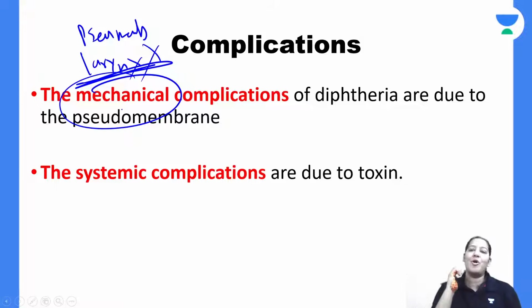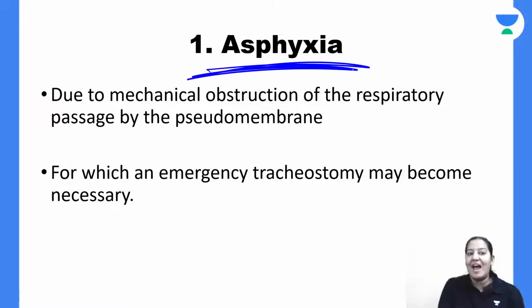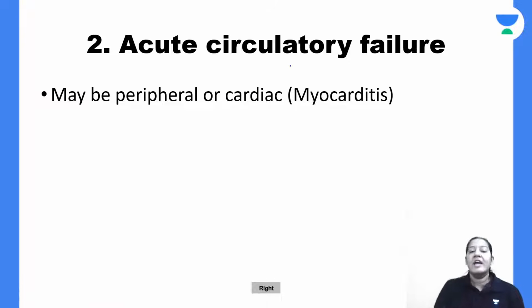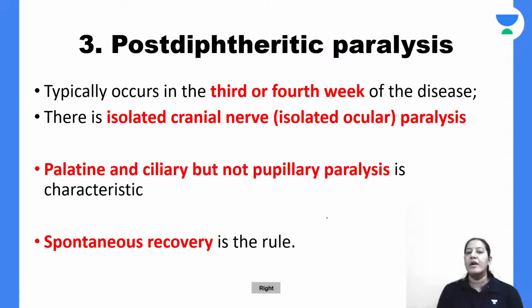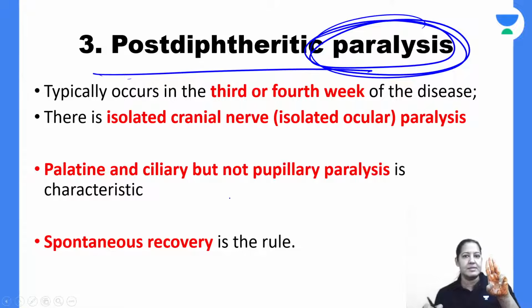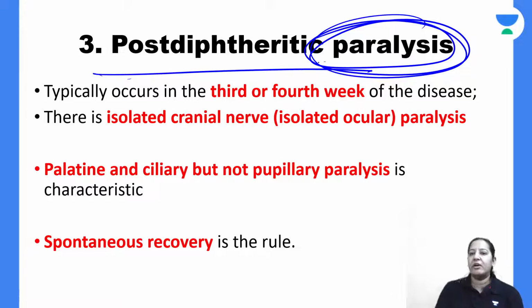So mechanical complications can be there because of the pseudomembrane, right? The patient can have asphyxia if the respiratory passage or larynx is blocked. In emergency, you have to do a tracheostomy to save the patient. If the heart, the myocardium, is involved, the patient will go into acute circulatory failure. If the nerves are involved, the patient will have paralysis, post-diphtheria paralysis. I told you three organs: adrenal, heart, and nerves.